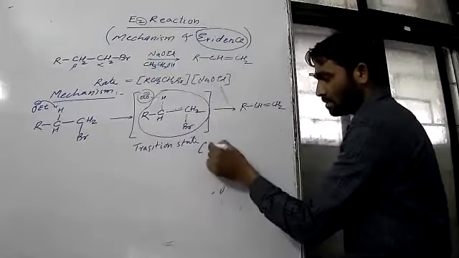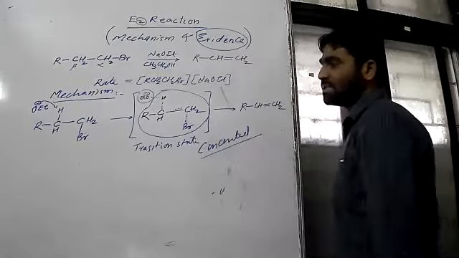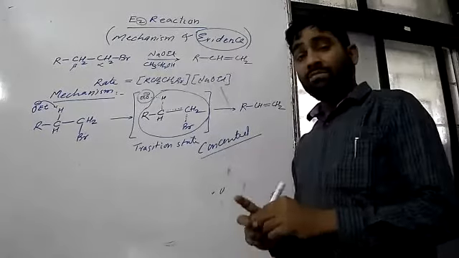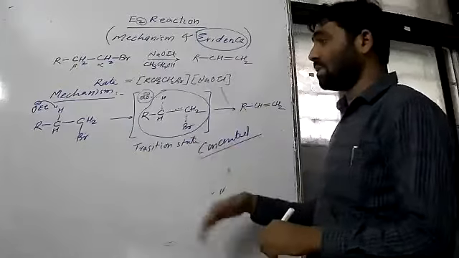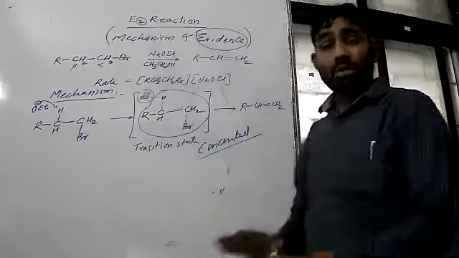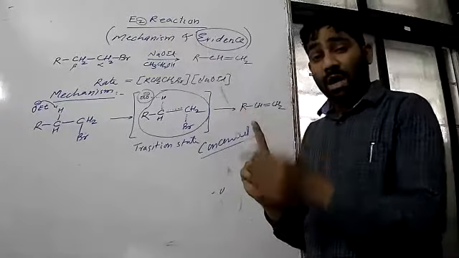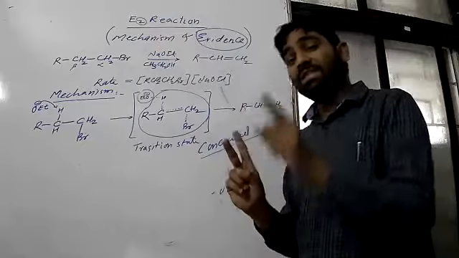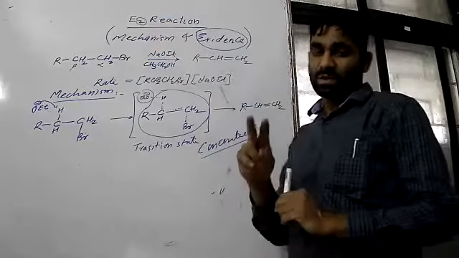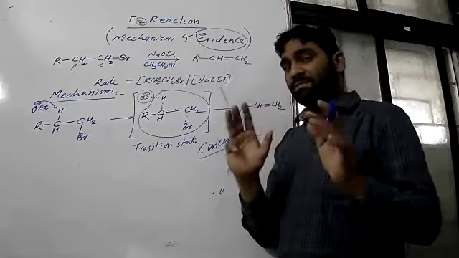Concerted means the concerted path. We have to give evidences that the E2 mechanism does not follow the mechanism of the E1 reaction, nor the mechanism of the E1cB reaction. Understand these two points properly. The mechanism of all three is separate.